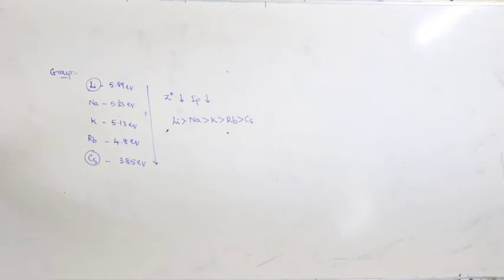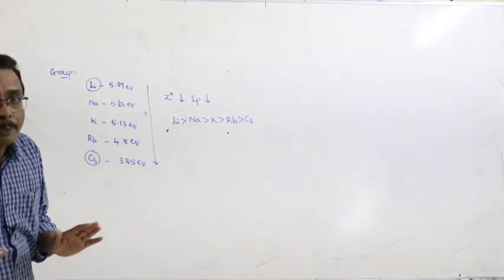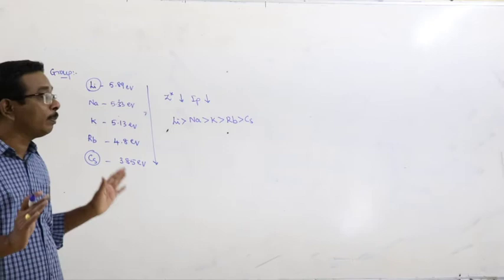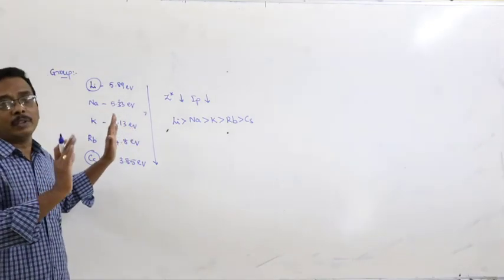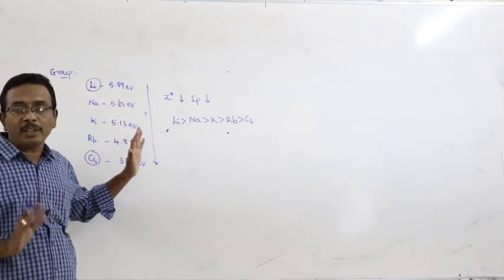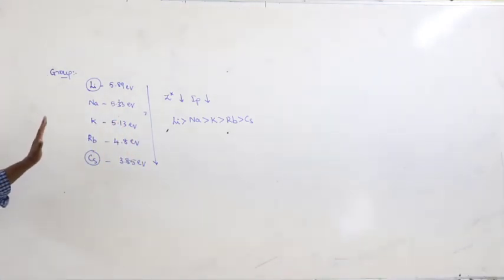This is about the variation of the ionization potential in groups and also periods. Particularly in this, you have to keep the ionization potential orders properly. That means the order of first ionization potential and the order of second ionization potential are very, very important. You should keep them in mind.